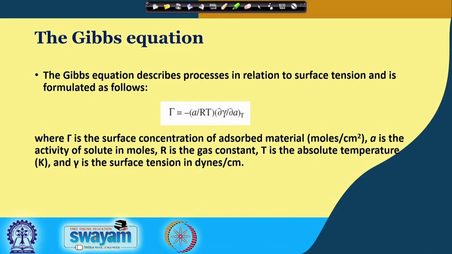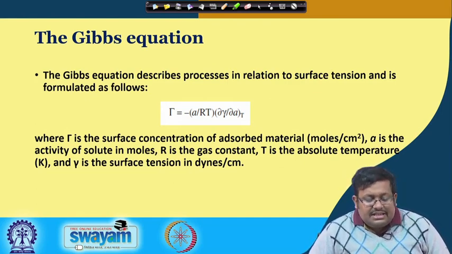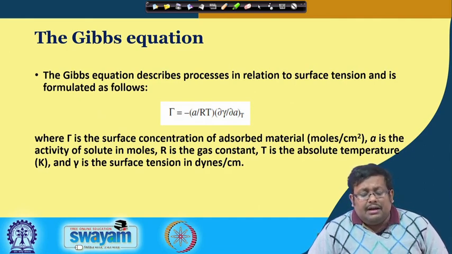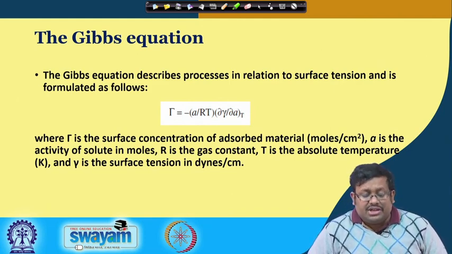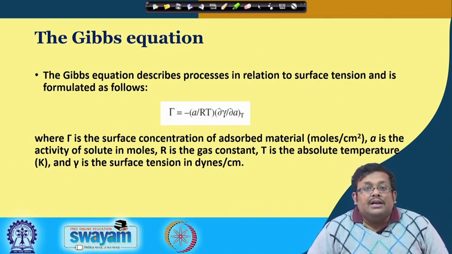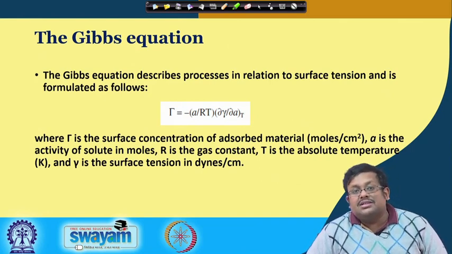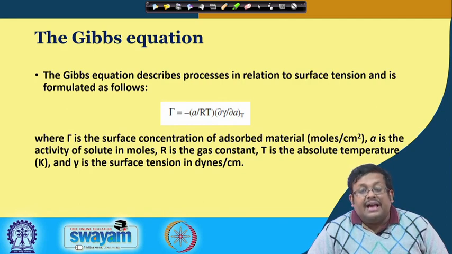Finally, the Gibbs equation. The Gibbs equation describes the processes in relation to the surface tension, and it is formulated as follows: tau equals minus A over RT, times d gamma by dA at constant T, where tau is the surface concentration of adsorbed material in moles per square centimeter, A is the activity of the solute in moles, R is the gas constant, T is the absolute temperature in Kelvin, and gamma is the surface tension in dynes per centimeter.